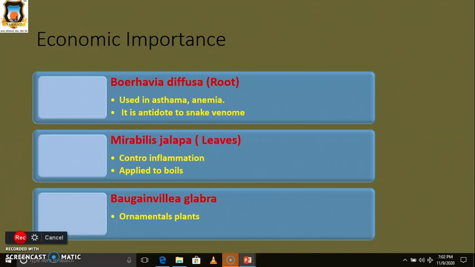Then Bougainvillea glabra, its flowers are very attractive, that's why it is an ornamental plant. So these are some examples, as well as the economic importance of the Nyctaginaceae family.